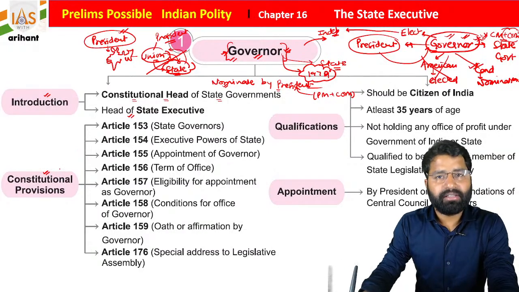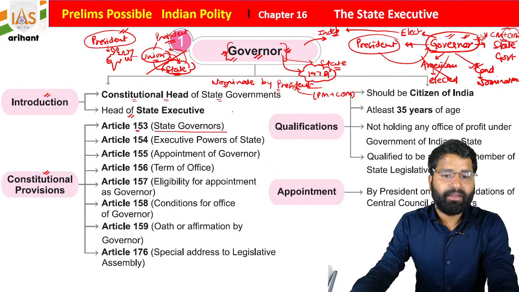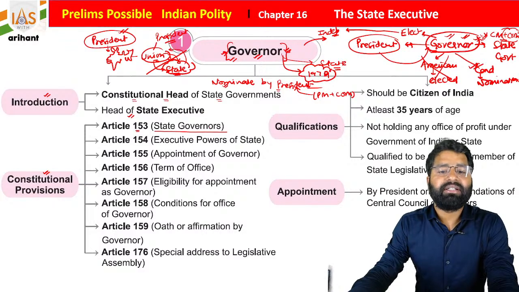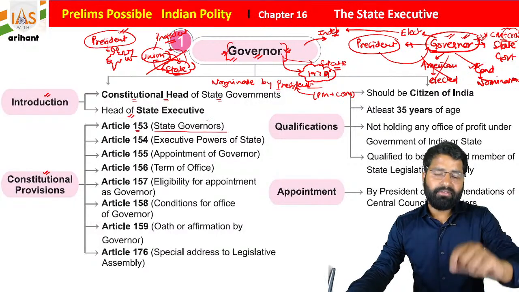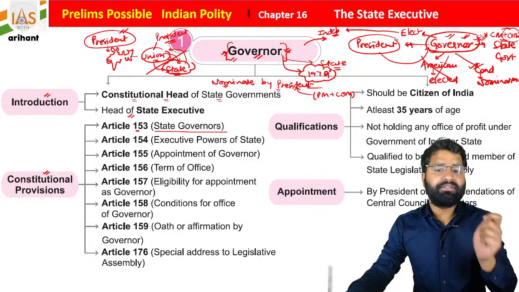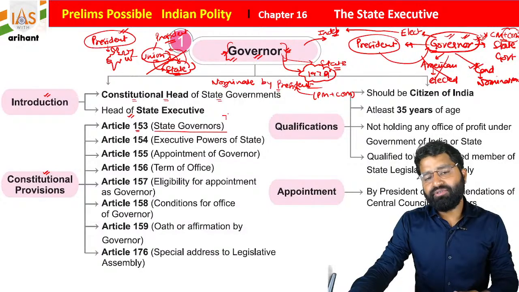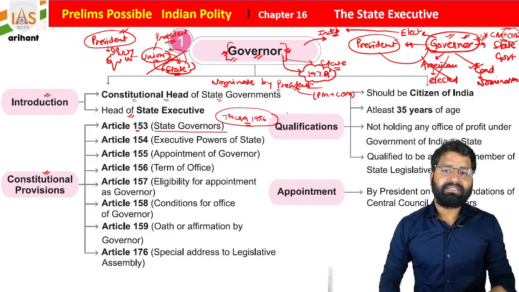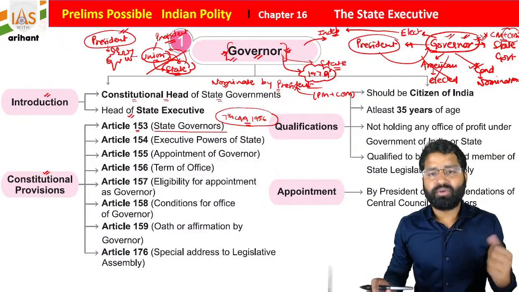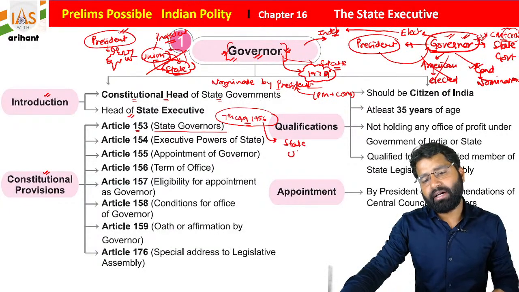Now we have some articles related to it. Article 153 of the Indian Constitution mentions the state governor. So there shall be a governor for each state. Students, here is one important thing I would like to mention. In the original constitution it was written in this format: in each state there shall be a governor. But as you know, the 7th Constitutional Amendment Act was passed in 1956. Under this, the concept of Part 7, where the states were divided into 4 types, was dropped and we adopted 2 types of structure: one is state and another is union territory.